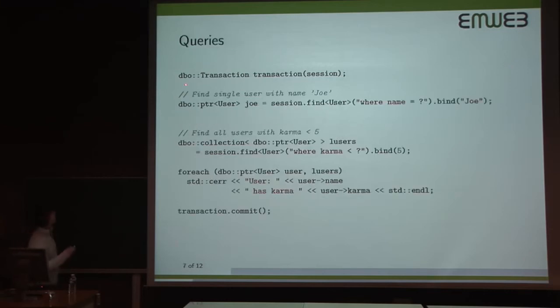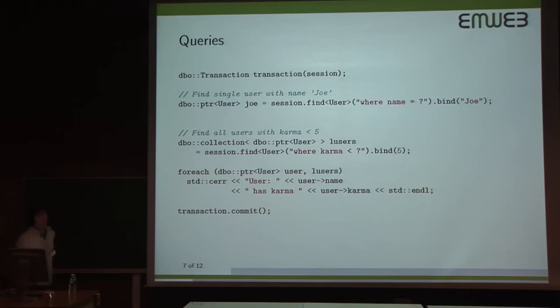Same thing for queries. Again, within a transaction, this is how, for example, we would find a single user with name Joe. From our session, we will use the find method, which is templatized with the class of the objects that we want to retrieve. And here, we can specify the remaining part of the SQL query. So everything after the select from part, you can specify here. And here we say where we want to have a name. Again, we use prepared statements, and we will bind the parameter Joe to this first question mark.